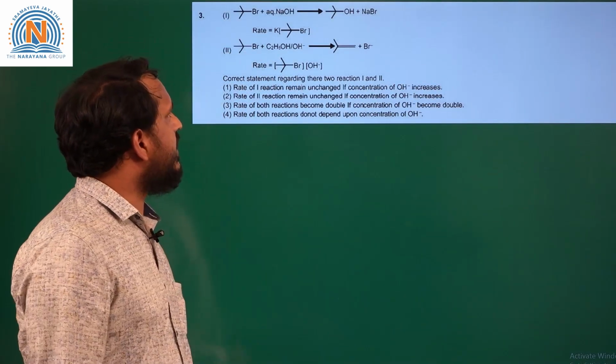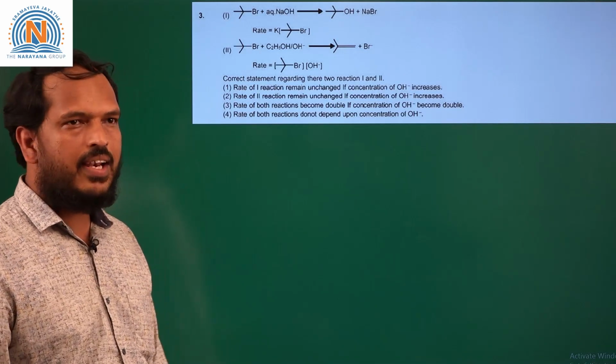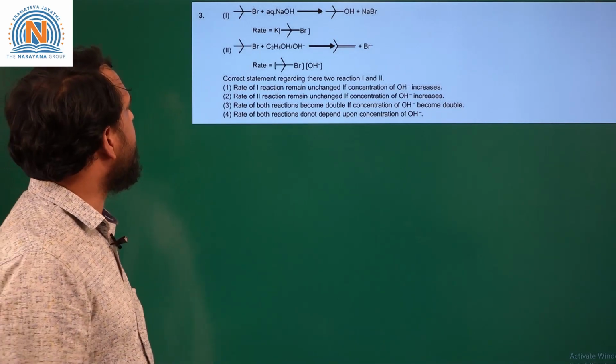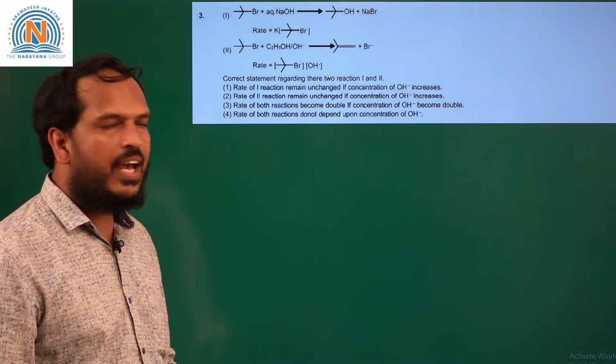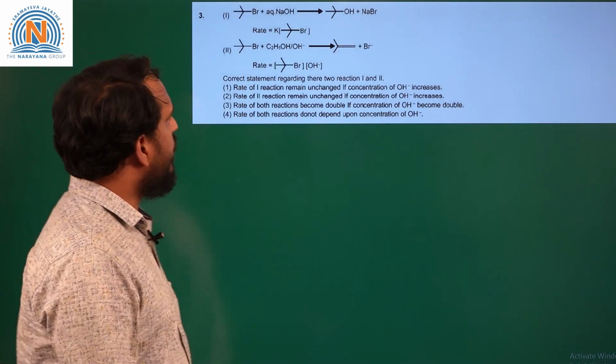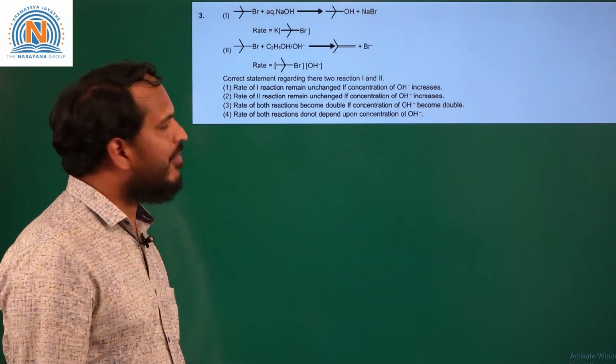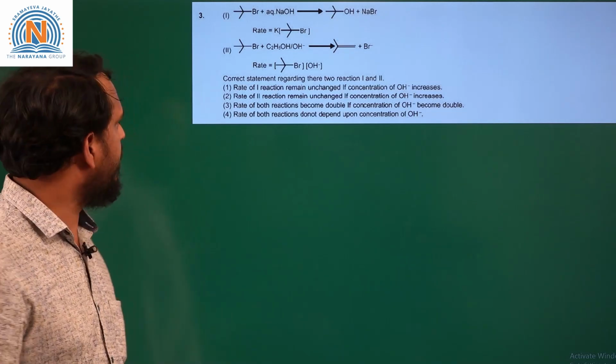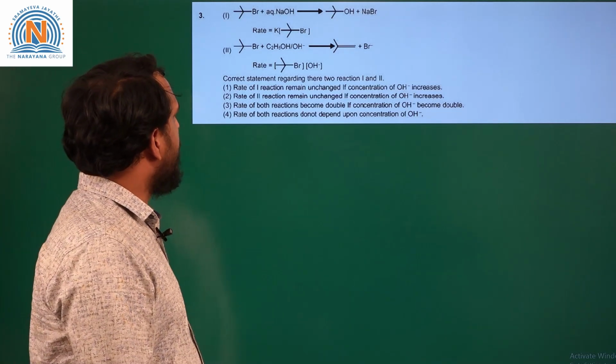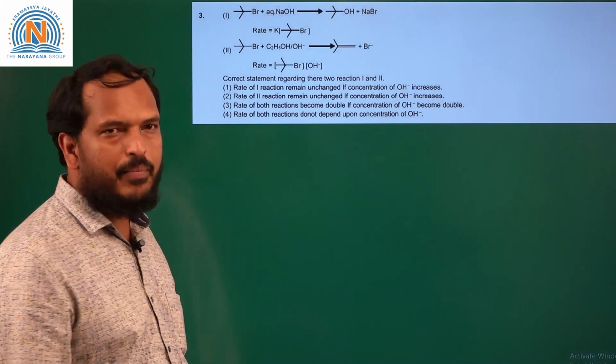So this question is again based on properties of alkyl halides. In this question, a tertiary alkyl bromide is given. Two reactions of the tertiary alkyl bromide are given, one with aqueous sodium hydroxide, the other with ethyl alcohol in presence of a base.